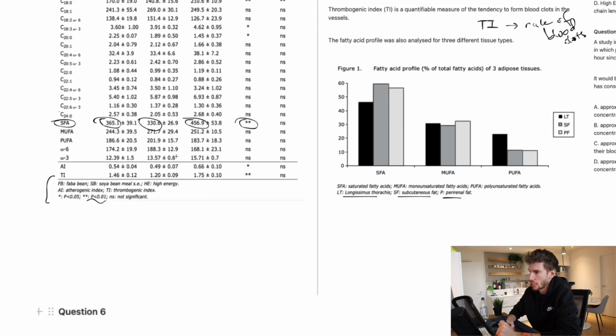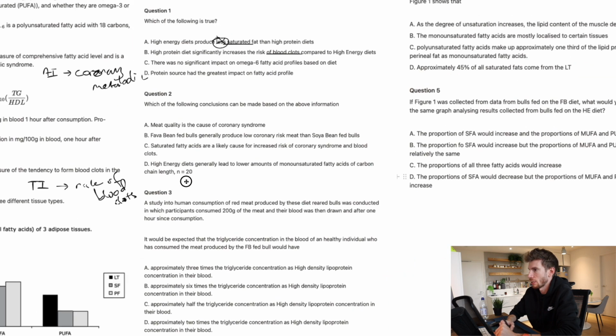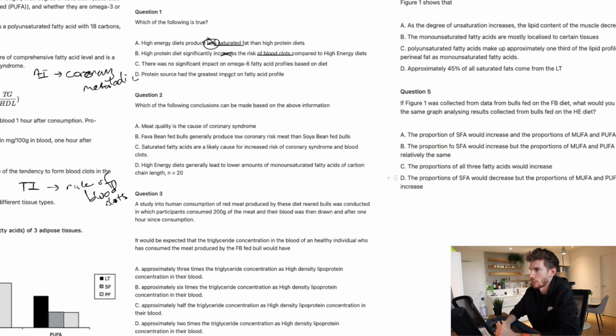So we look at the TI values. We can see high energy versus high protein, and clearly the high protein is actually lower, and it's significant again. So it's actually the wrong way around. High protein actually lowers the risk rather than increases it. So B is out.